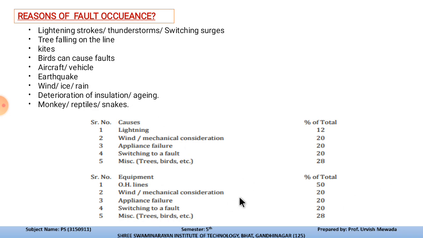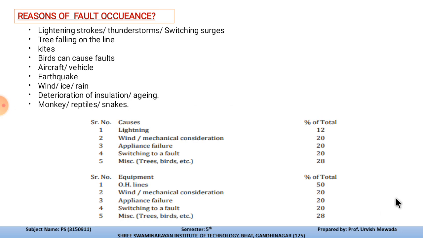So these are the causes and the percentage failure of equipment throughout the year in the power system, or the percentage level of different types of fault causes, and the chances of damage to the equipment just because of the occurrence of a fault.